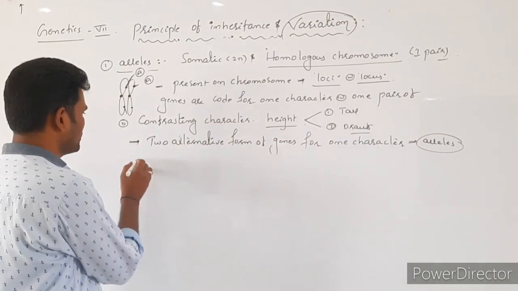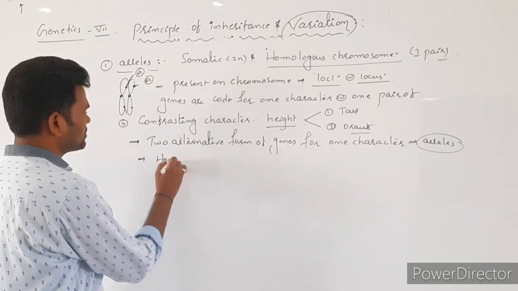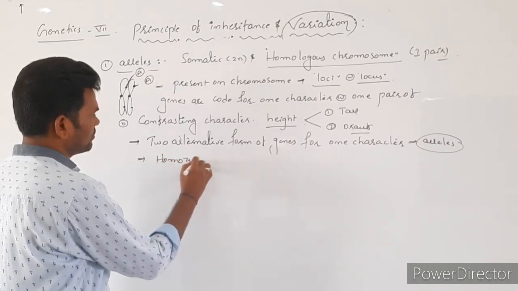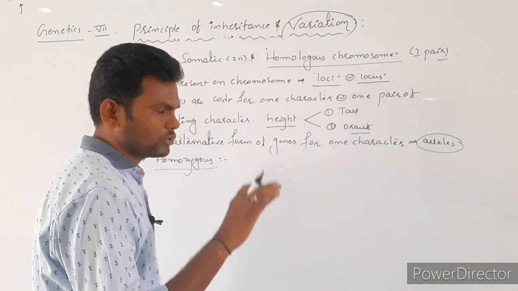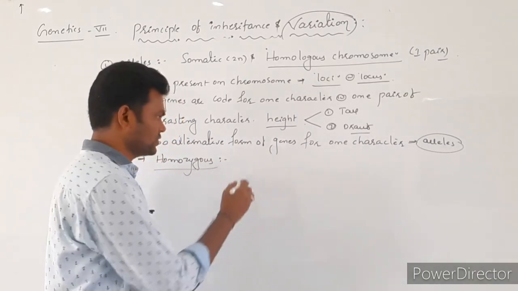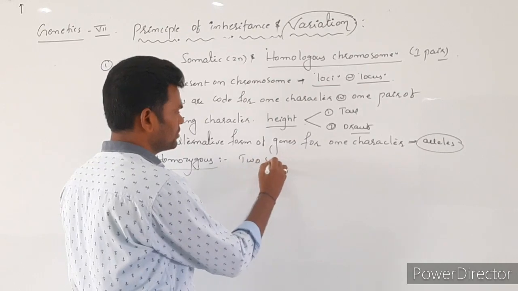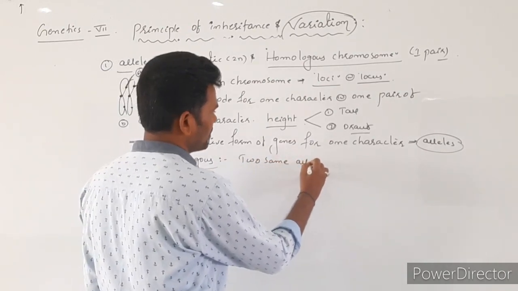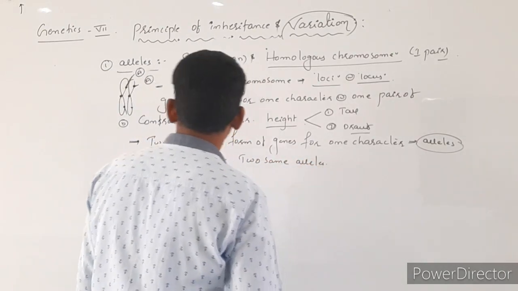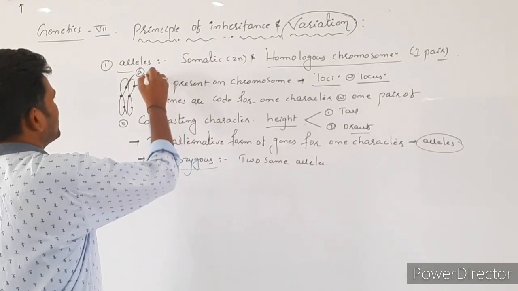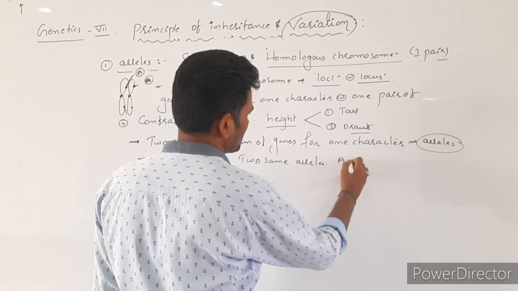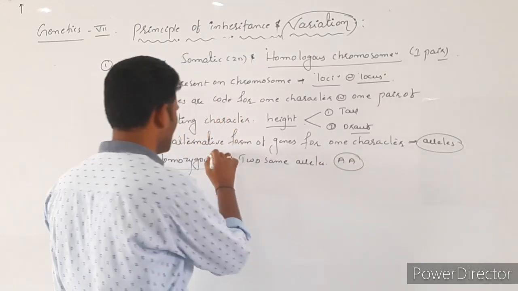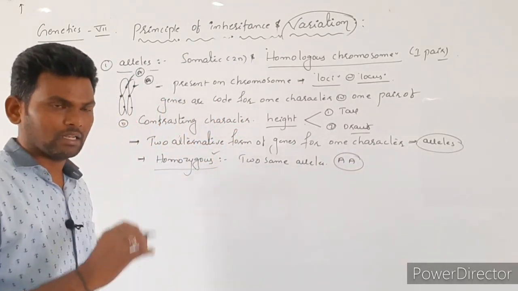Next, homozygous. In this case, two same alleles are present. For example, here capital A allele is there, here also capital A. Same alleles are present. So such a trait is called a homozygous allele.